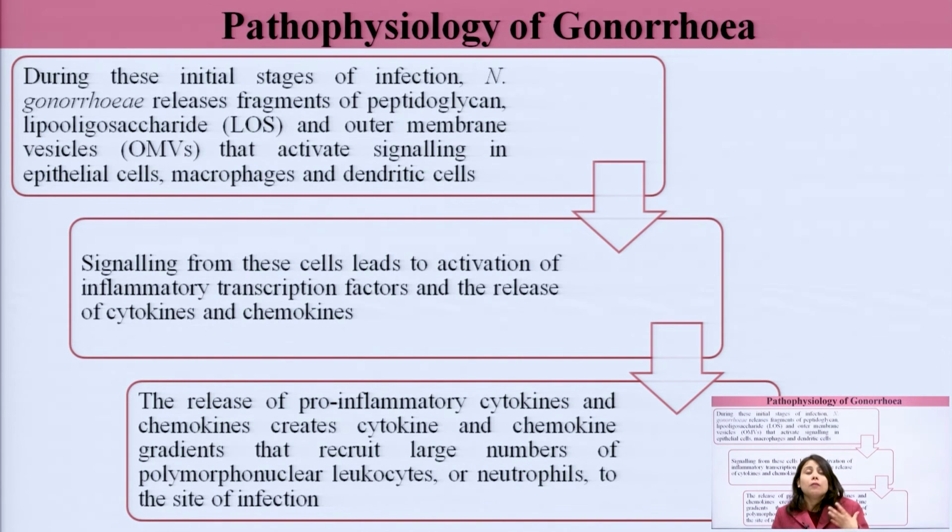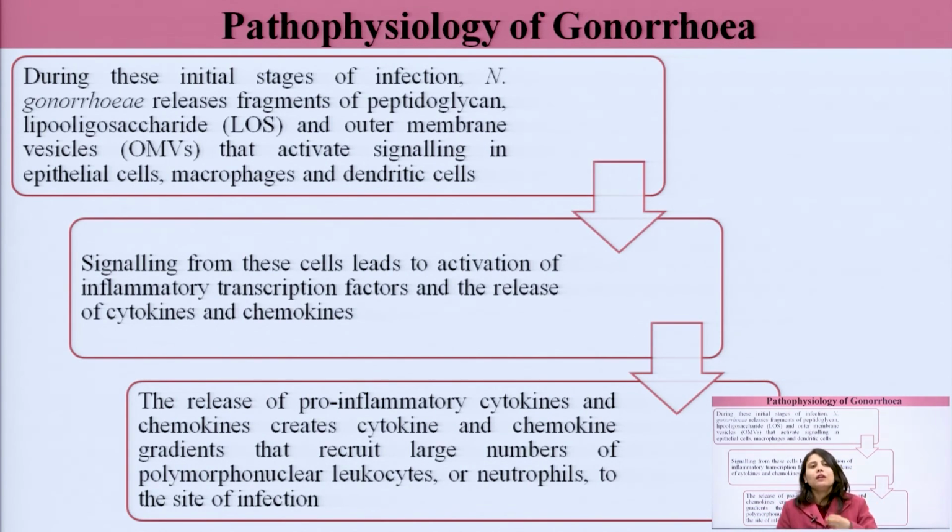The triggering is by activation of the macrophages and dendritic cells that can phagocytose these bacteria. When these are activated, they start releasing chemokines, the chemoattractants, and cytokines like interleukin 6 and tumor necrosis factor alpha. These pro-inflammatory mediators are released. The release of pro-inflammatory cytokines and chemokines creates cytokine and chemokine gradients that recruit large numbers of polymorphonuclear leukocytes or neutrophils to the site of infection. Now this doesn't stop here. A cascade of immune response is triggered.